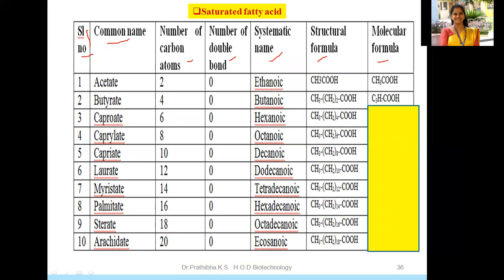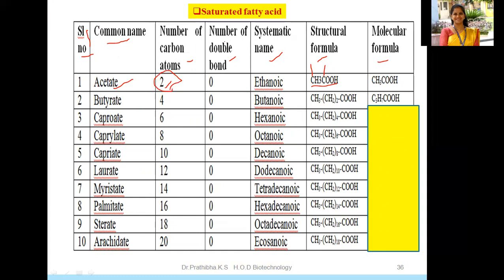Now let us go to the first common name of the saturated fatty acid, that is acetate. Number of carbon atoms in acetate, how many? That is 2. Why 2? Because here it is CH3COOH. This is the first carbon atom and the second carbon atom, so we have a total of 2 carbon atoms.